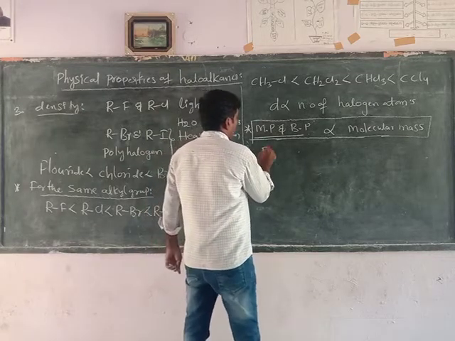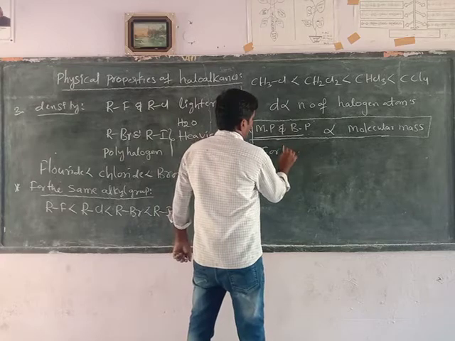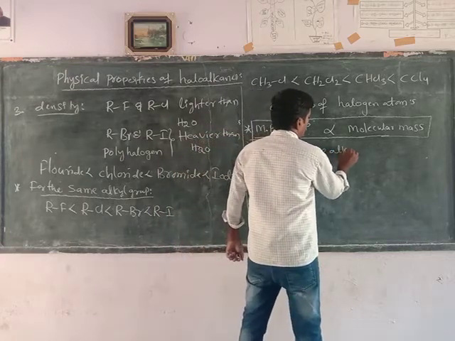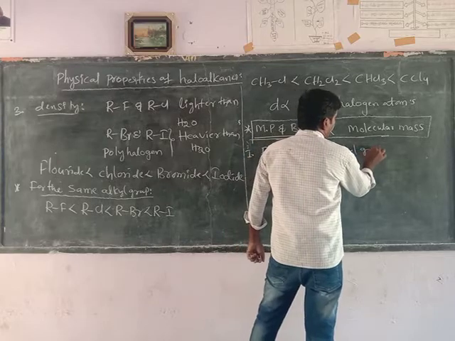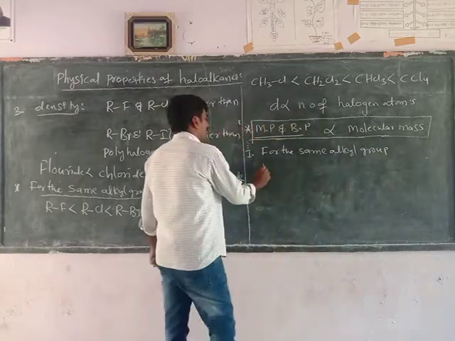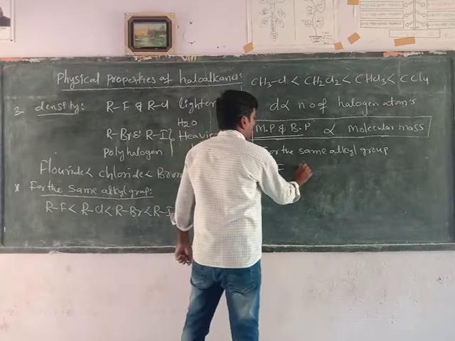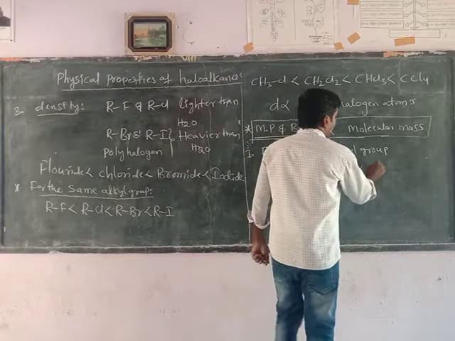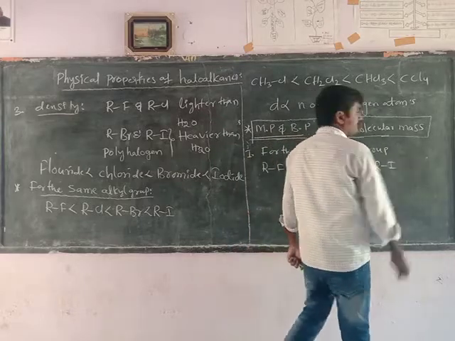First one, for the same alkyl group, the alkyl group is the same but the halogen atoms are different. Example: alkyl fluorides, alkyl bromides and alkyl iodides.